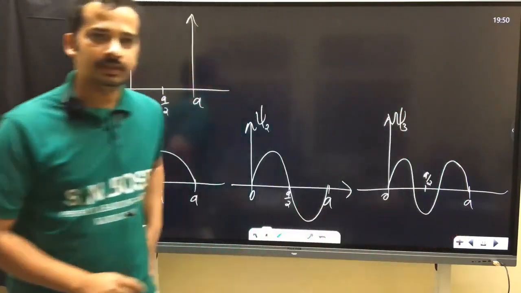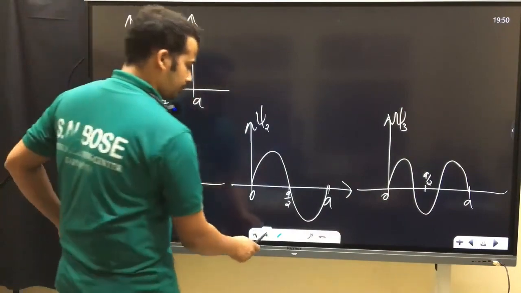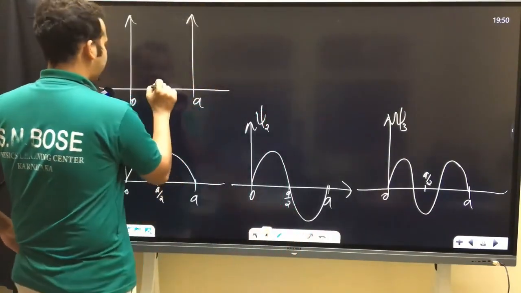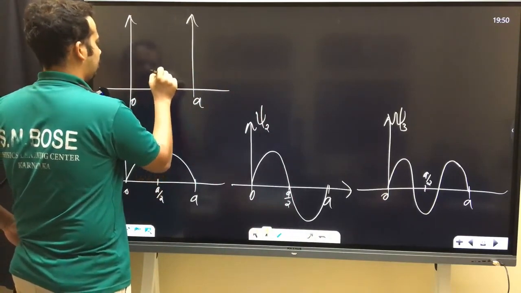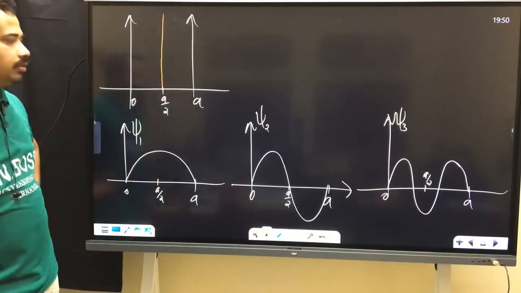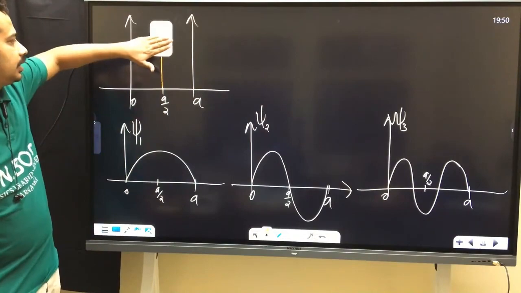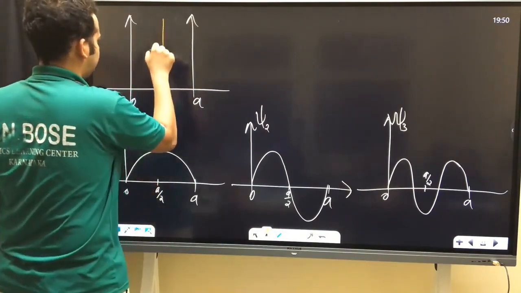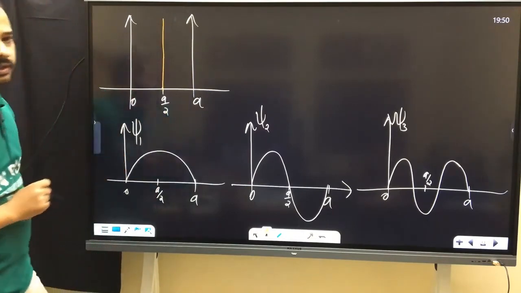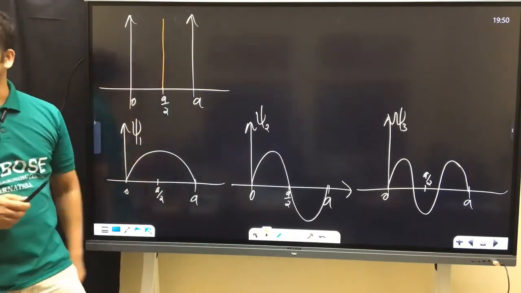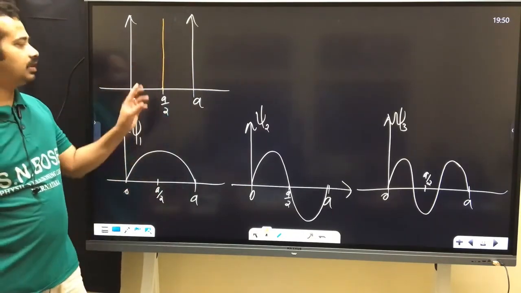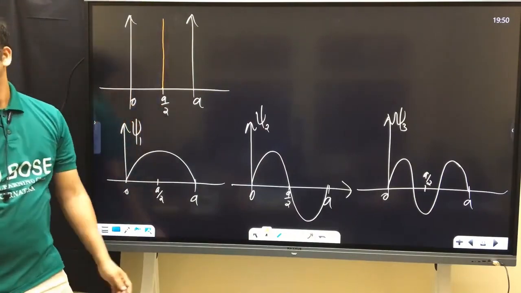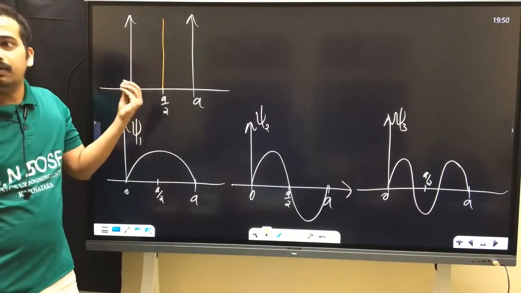Now what I do is, I'm going to put one thin wall at the middle of the well, a thin wall of infinite height. Can you grab this? Thin wall of infinite height, or you can say Dirac delta function. That's the best way actually. Dirac delta: its height is infinity, width is 0. I will build it up.